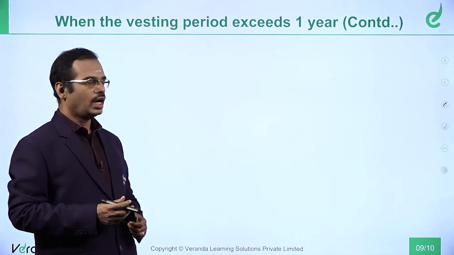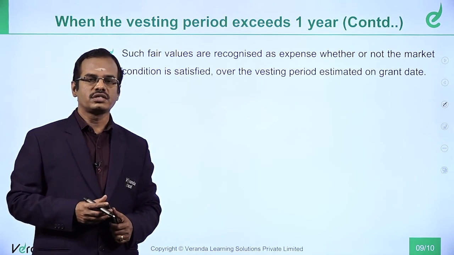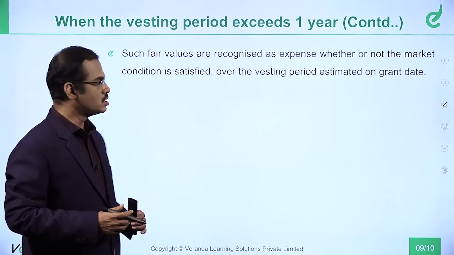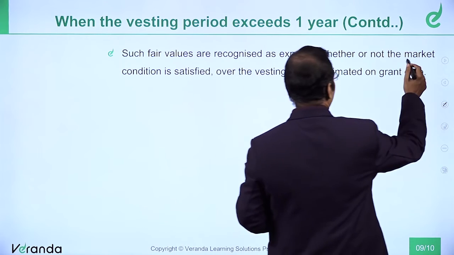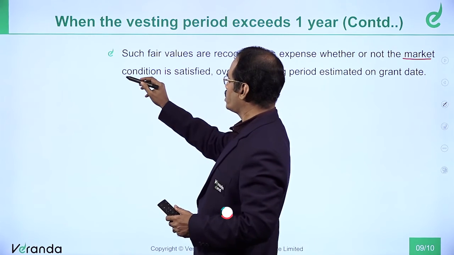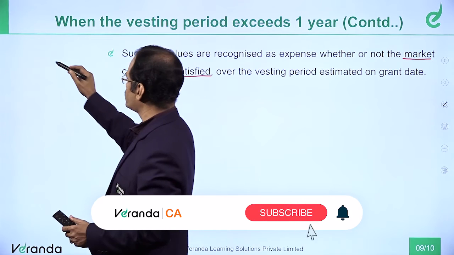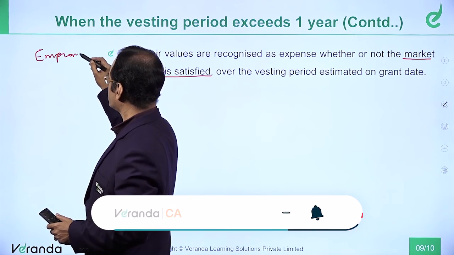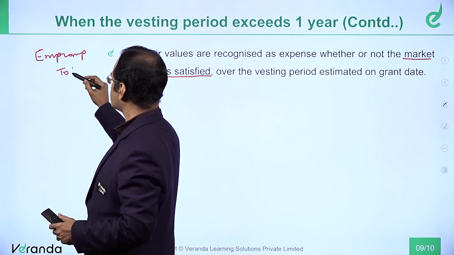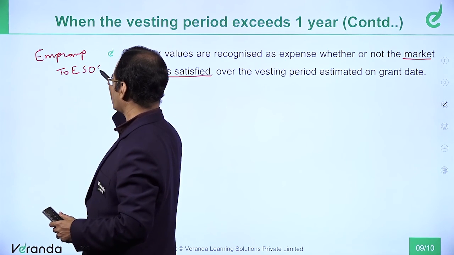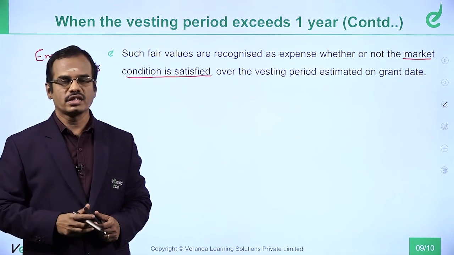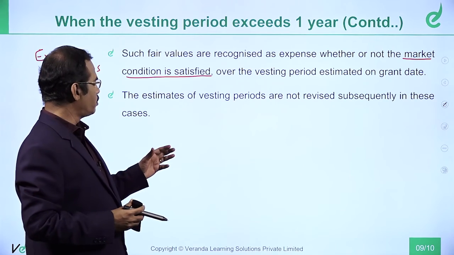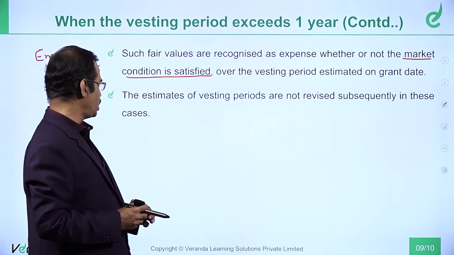And the next one: such fair values are recognized as expense whether or not the market condition is satisfied. We are not bothered about satisfaction of the condition because your first entry remains the same: employee compensation expense account debit to ESOS outstanding account, irrespective of whether the market condition is satisfied or not. The estimate of vesting periods is not revised subsequently in these cases.